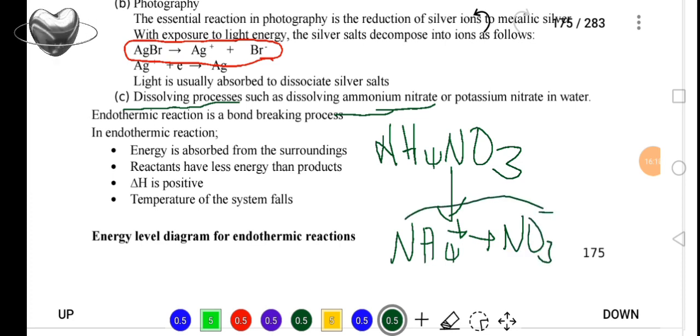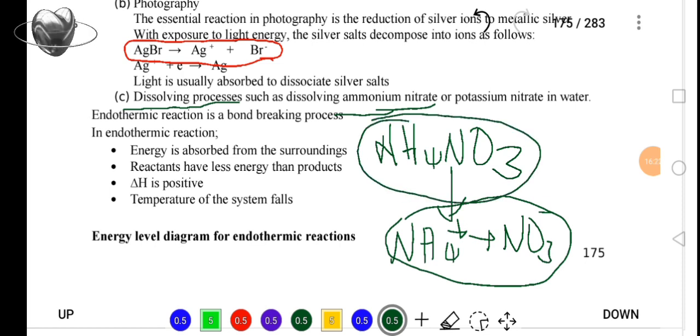But this substance is just the same as this substance. No new substance has been formed. You have just changed the state from solid to liquid. Only that energy is absorbed when we are dissolving ammonium nitrate. So this is an endothermic process and not an endothermic reaction.